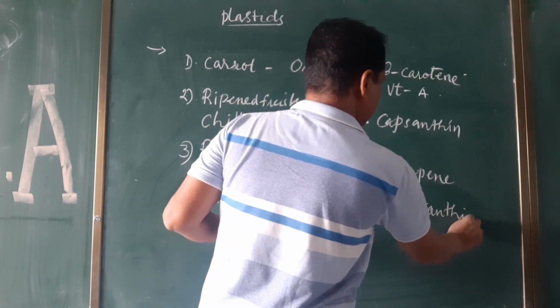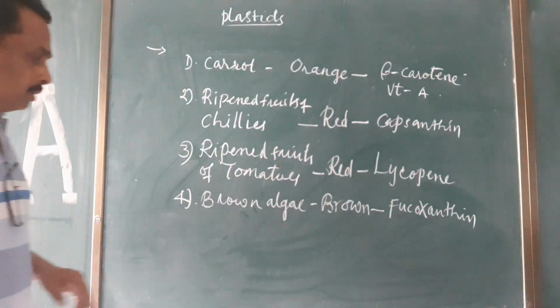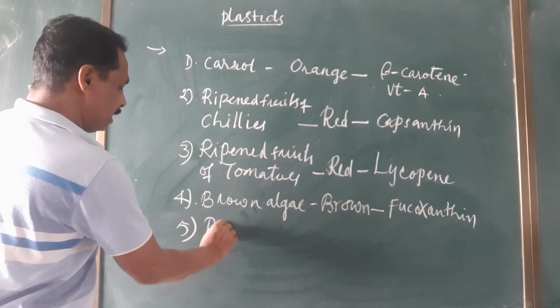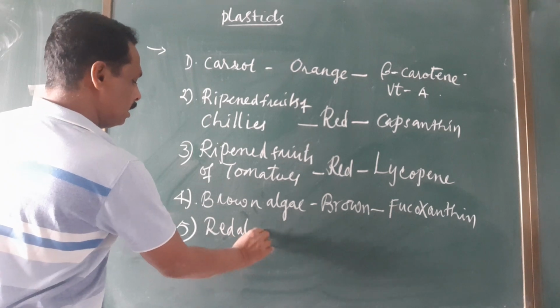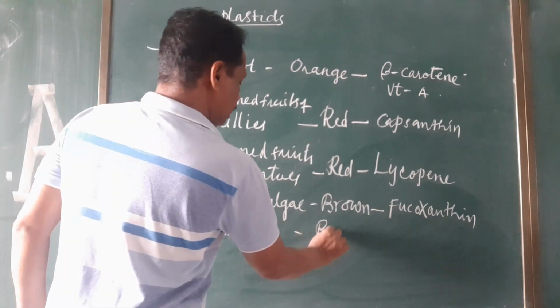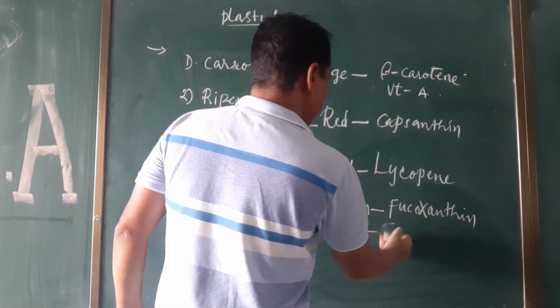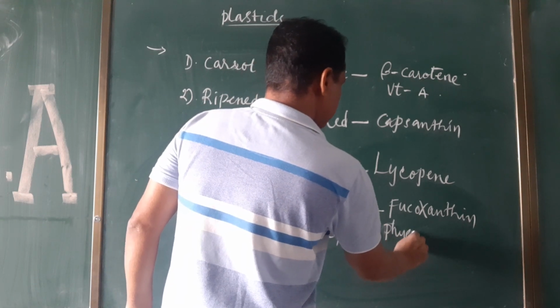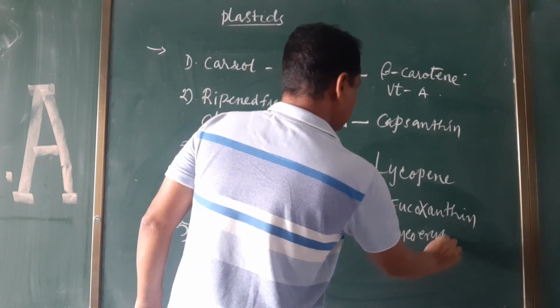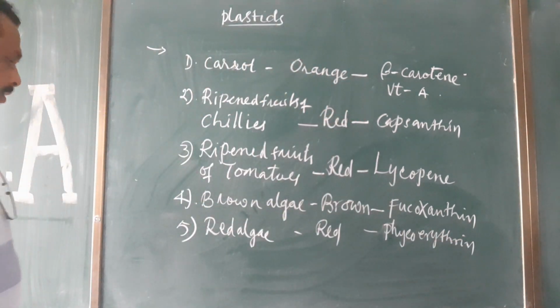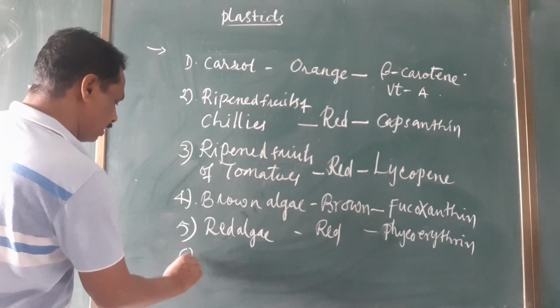Actually, they are named brown algae. Red algae: the red color will be seen. For this red color, phycoerythrin is the important pigment. That's why they are called red algae.